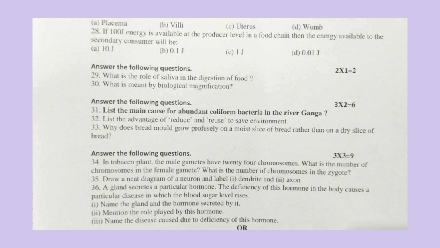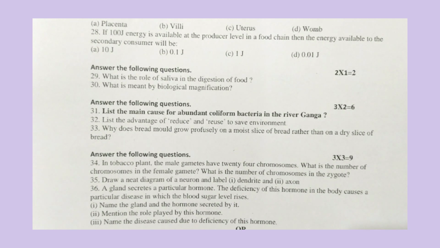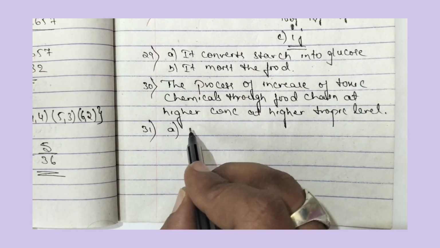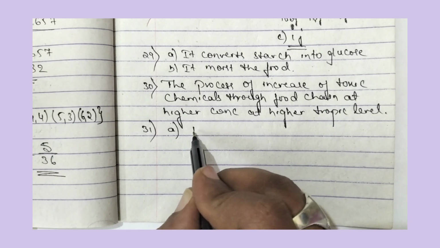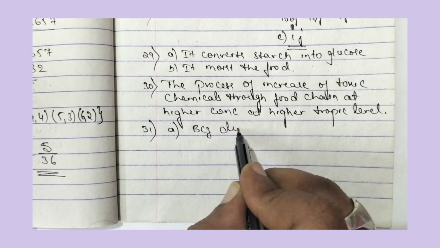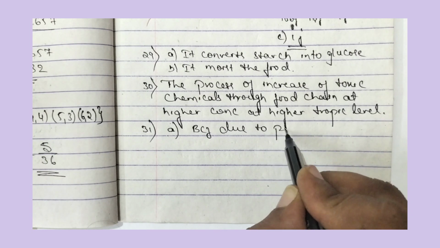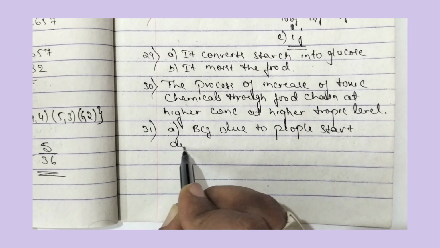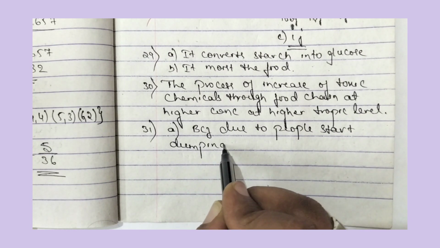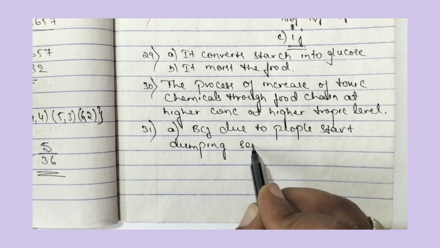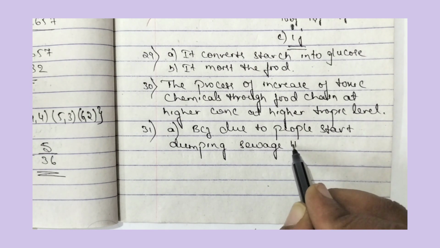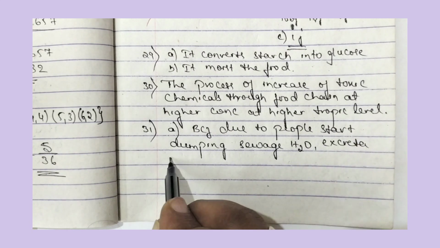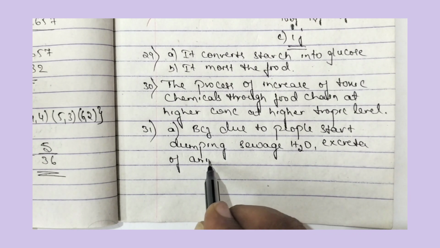So now let us list the main causes. The Ganga river has been polluted due to people dumping sewage water, then excreta of animals.